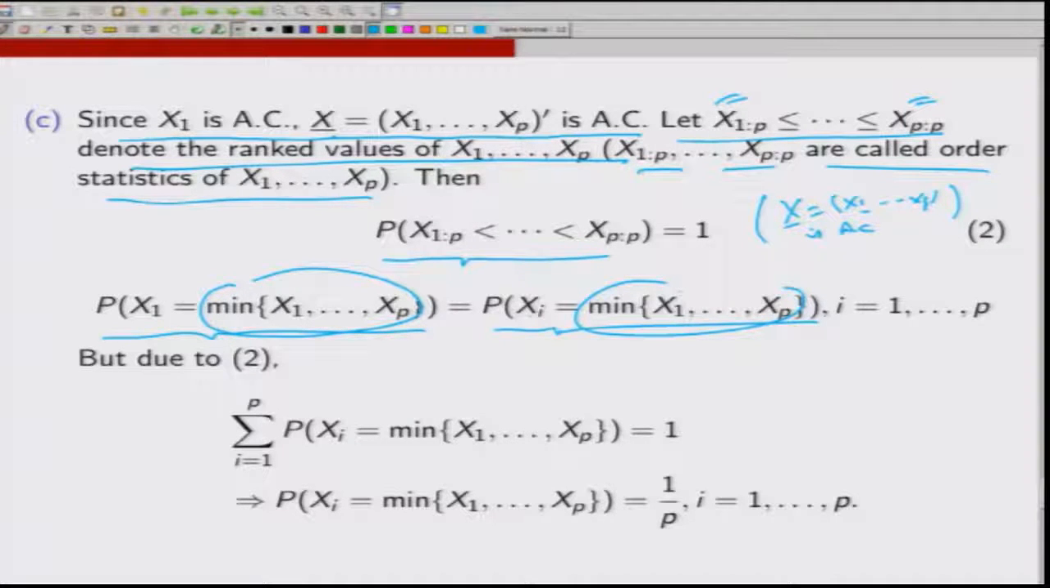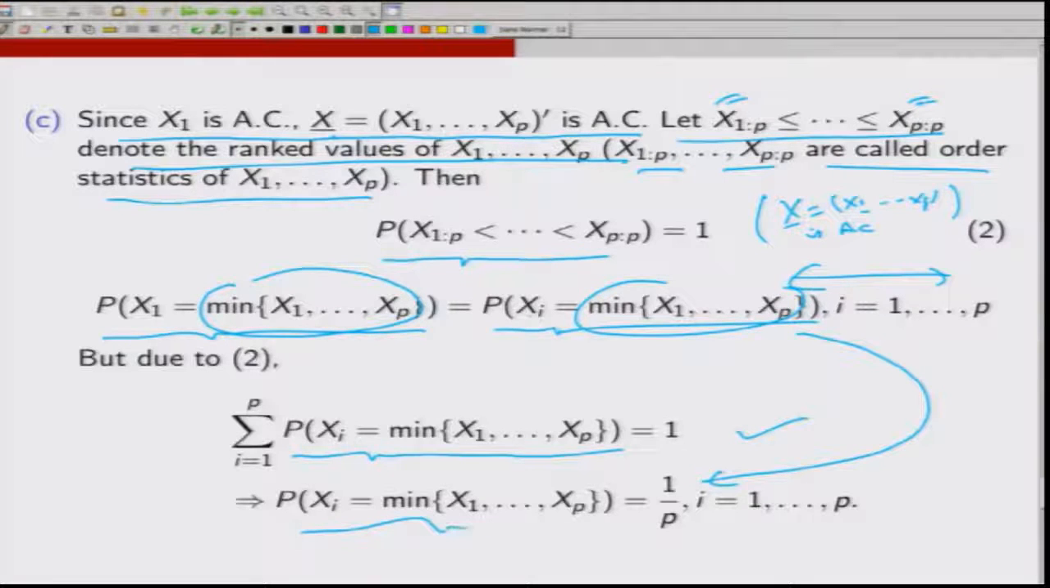But summation i equal to 1 to p of the probability that x i is equal to the minimum of x 1, x 2, ..., x p is 1, because there are no equalities. So, one of them has to be the minimum with probability 1. And what we saw is this does not depend on i. So, they all are the same. So, that means each of them has to be 1 by p. So, the probability that x i is equal to the minimum of x 1, x 2, ..., x p is 1 upon p for i equal to 1 to p.